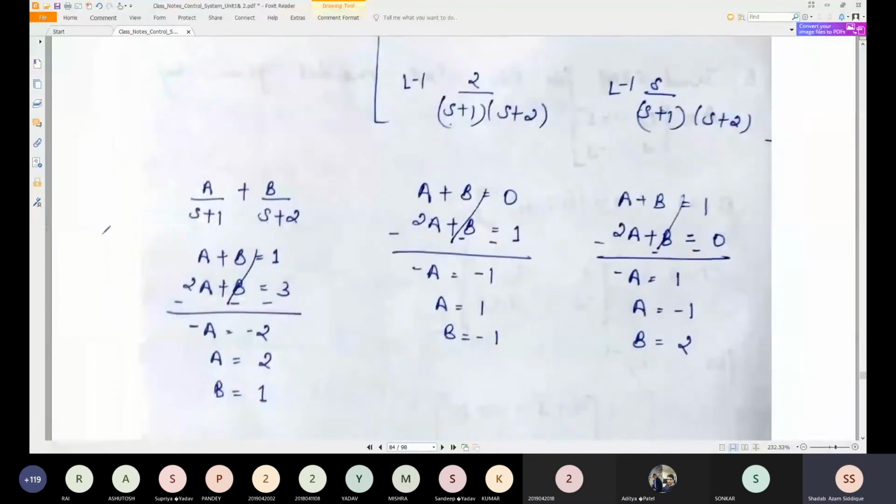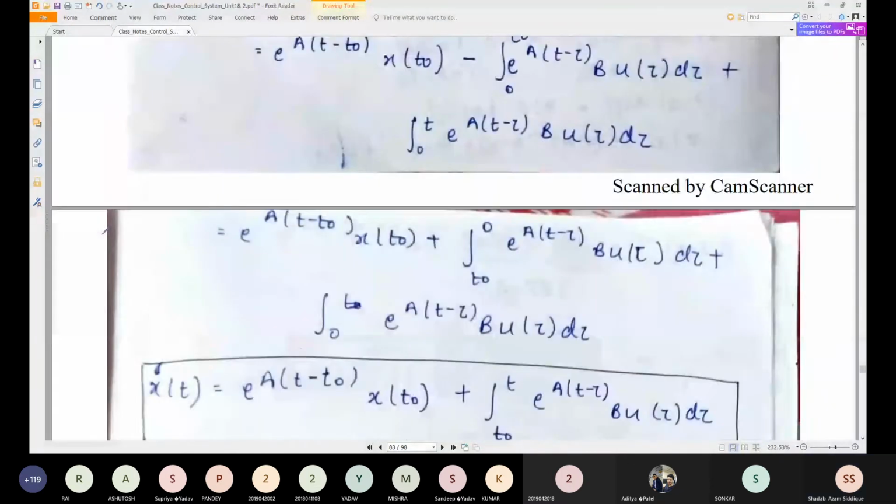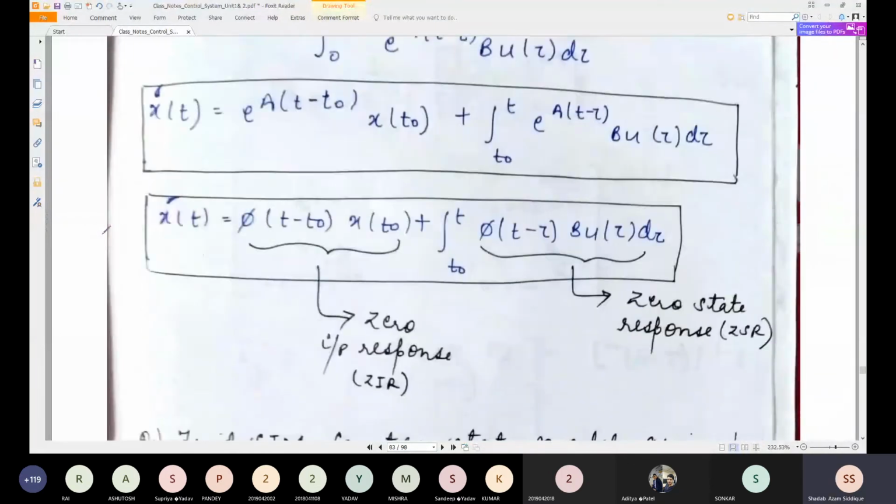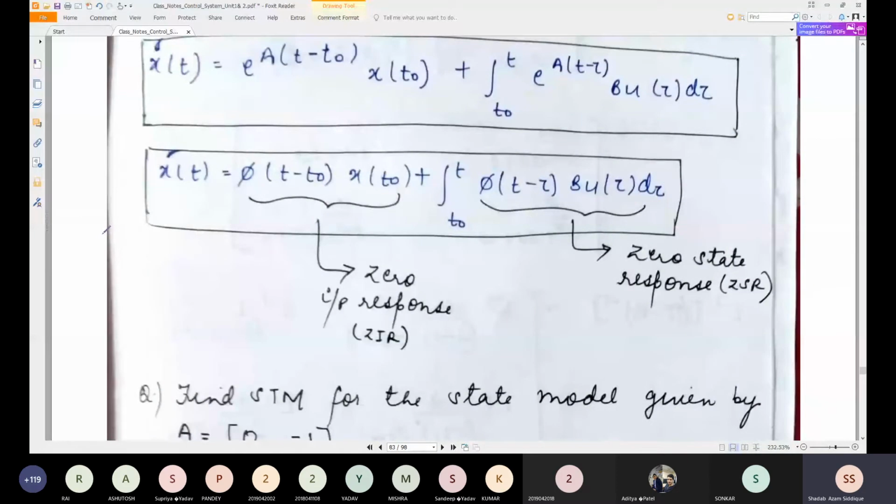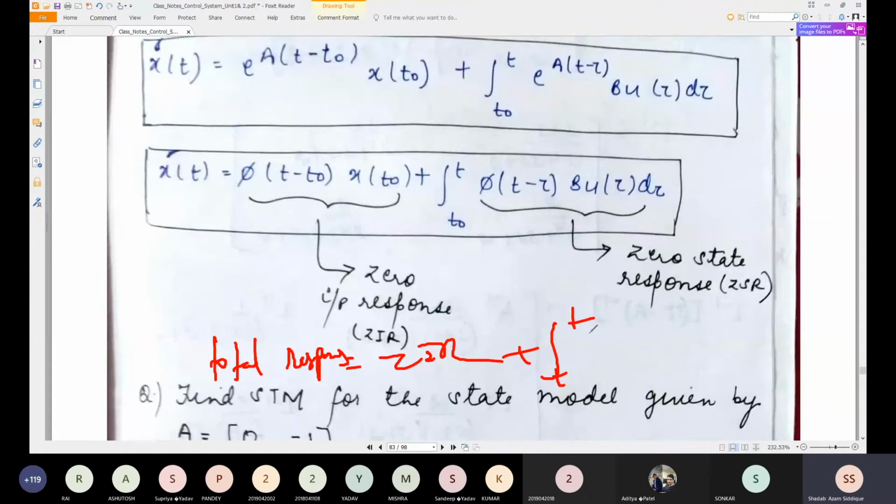Yes, this is the formula which is written here. See, zero input response and zero state response. So this is the formula for zero input response, and this is the formula for zero state response. See the total response, if I am writing, total response is equal to zero input response plus, this time t naught to t, or sometimes t naught to t or 0 to t also, zero state response into d tau.